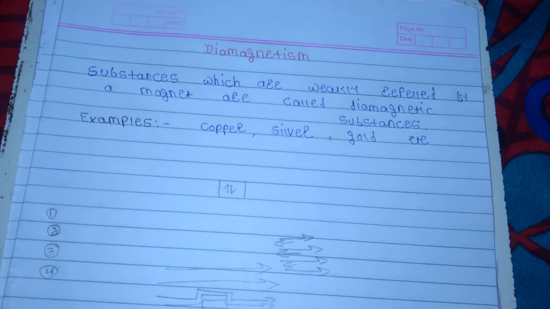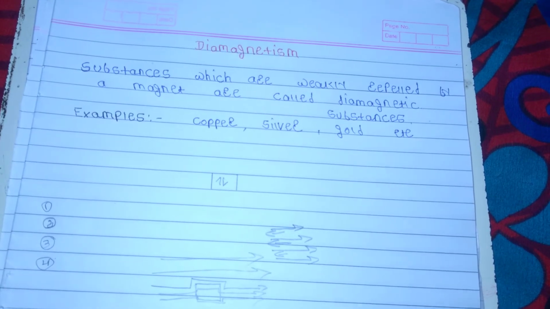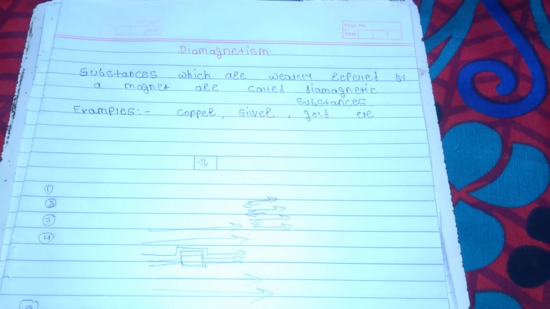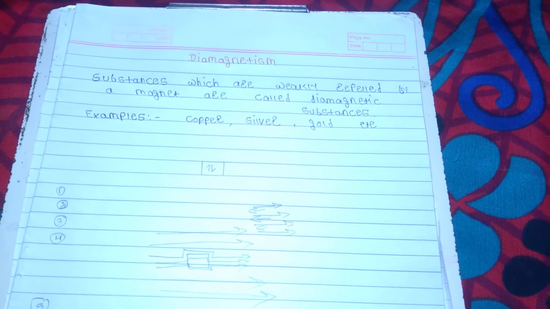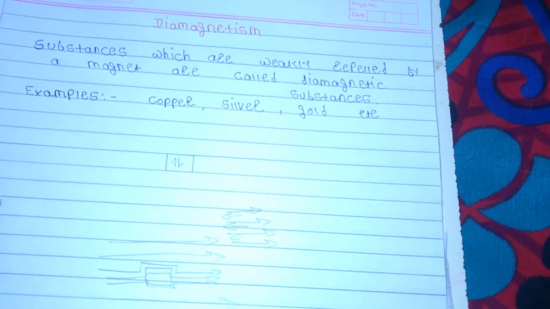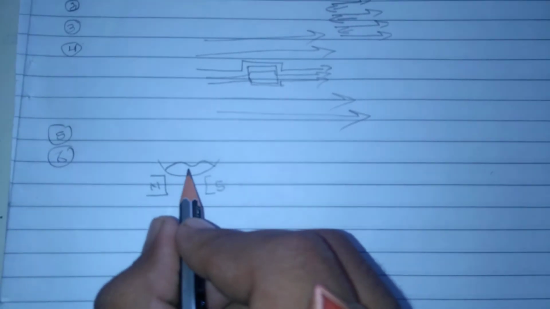If the substance's weight is less in the magnetic field, it shows that the substance is repelled by the magnetic field, and hence it is diamagnetic. That means the weight of a diamagnetic substance in the external magnetic field is less than when it is placed in air.